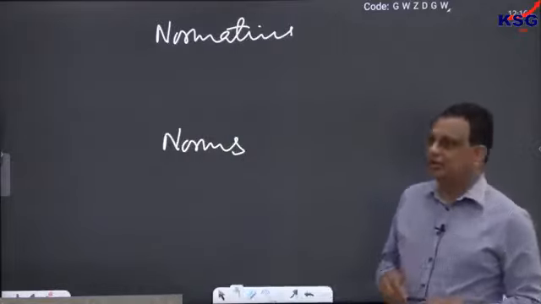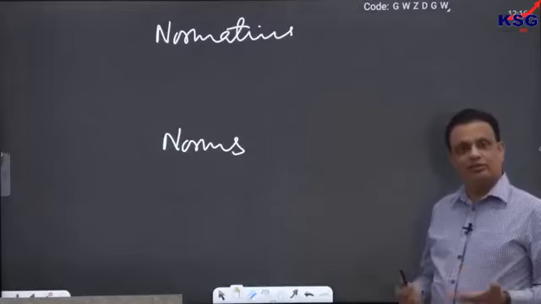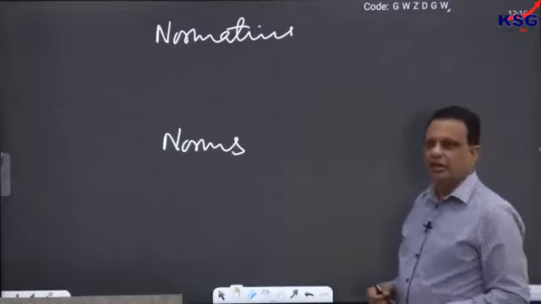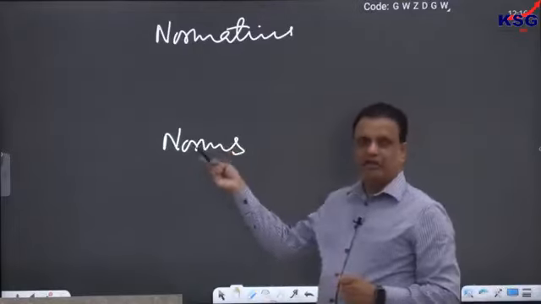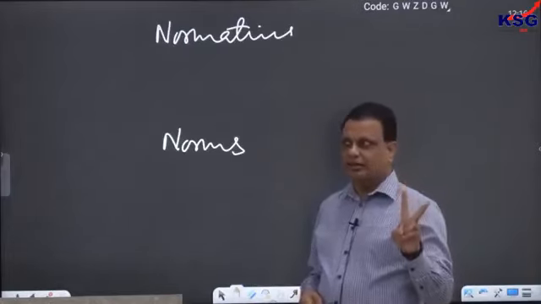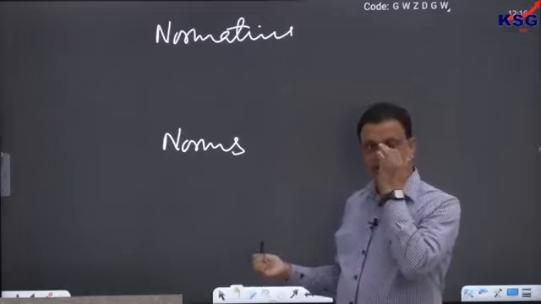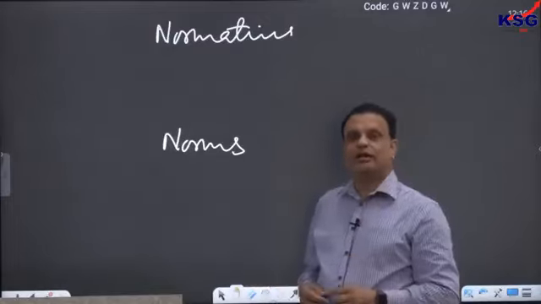So this is the next important thing. We often say that ethics is a normative subject. What is the meaning of the term normative subject? As we will see in the next topic shortly, there are two types of knowledge disciplines. One is called scientific knowledge and the other is called normative knowledge. Ethics is the most important normative knowledge.